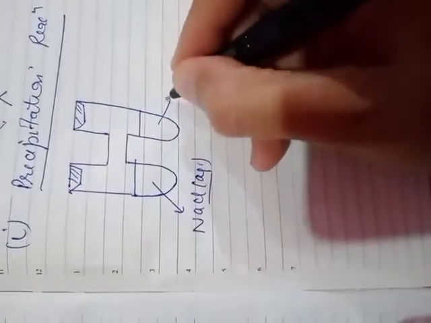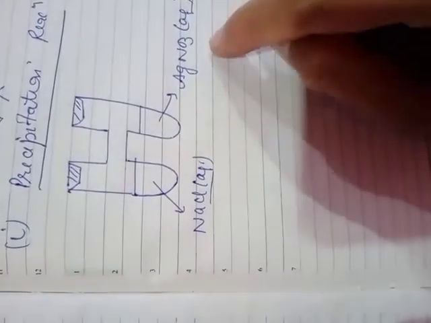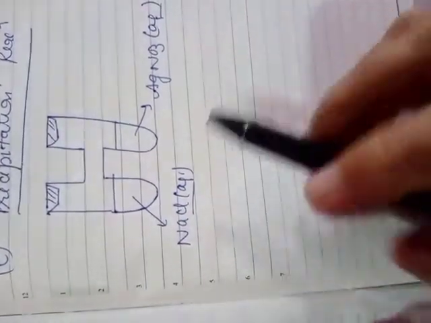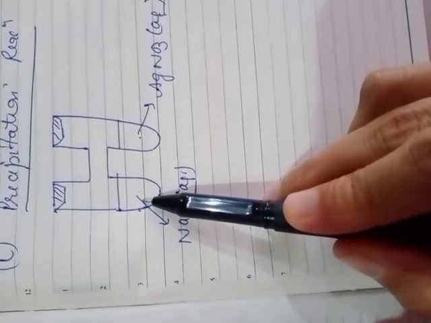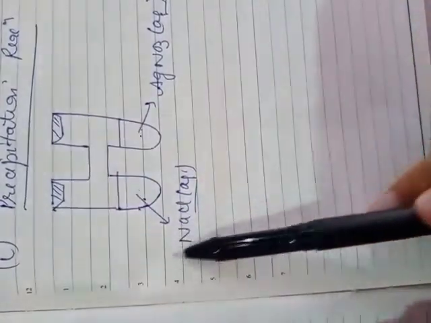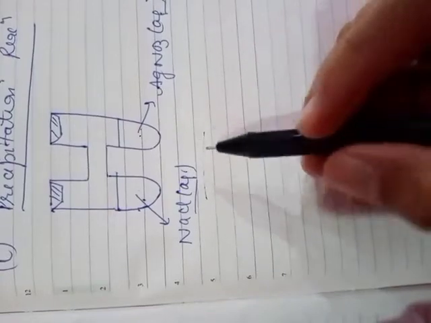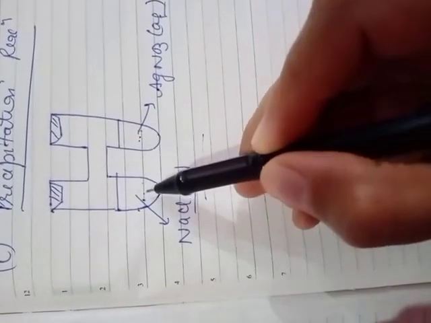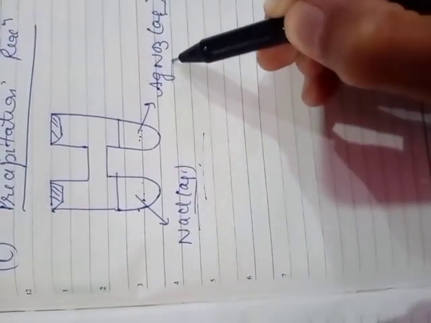In the second, aqueous silver nitrate (AgNO3) solution is taken. Both solutions are colorless. They are kept separately in the two limbs of this Landolt tube. The limbs are fitted with cork, and the tube is weighed using a digital balance. We measure the mass of this complete tube containing NaCl and AgNO3 solution.